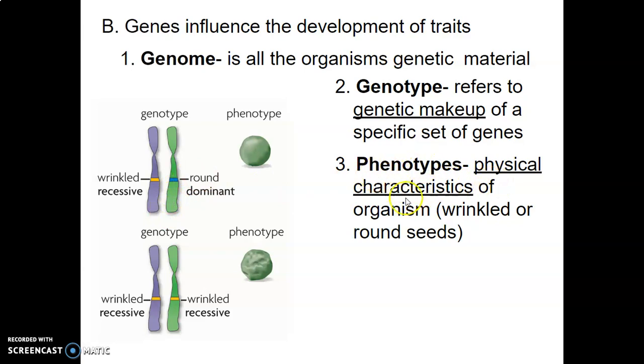Phenotype is the physical characteristics of an organism. It's what we can physically see about the organism, okay? We can see it has rounded peas. It has wrinkly peas. You got a tiny nose. Coach Hicks is amazingly beautiful, right? These things are physically seen. Don't laugh. Physically seen. Phenotype is what we can physically tell about an organism, okay?